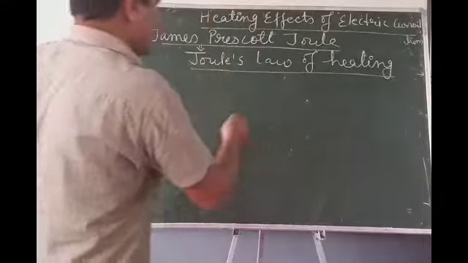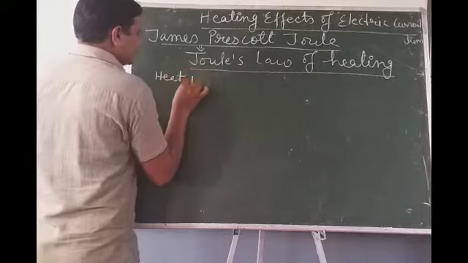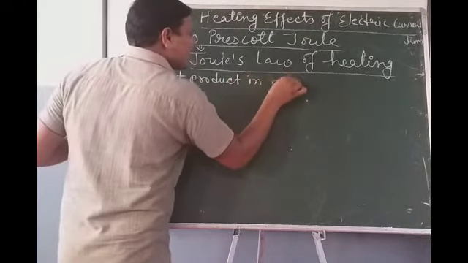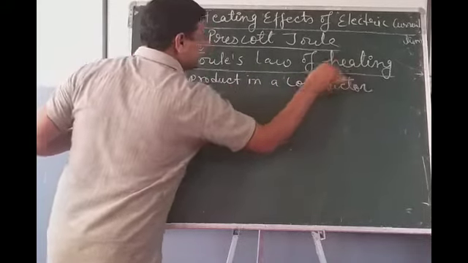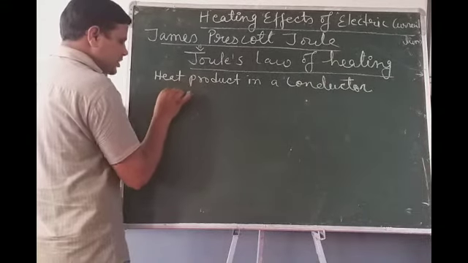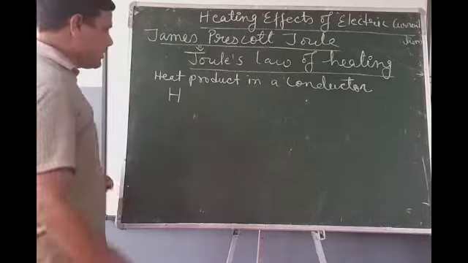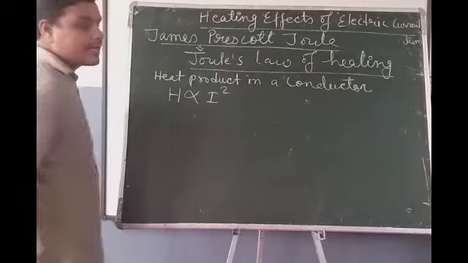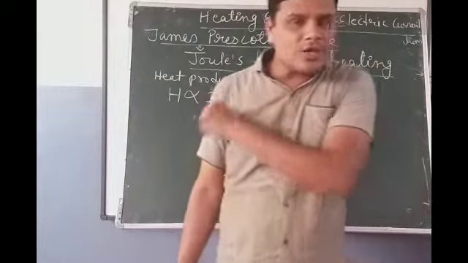So according to Joule's law of heating, heat produced in a conductor, denoted by H, is directly proportional to the square of the current. That means heat produced is directly proportional to the square of the current.